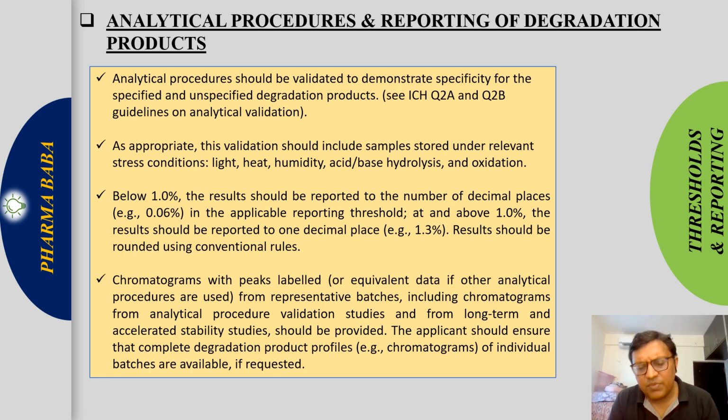Validated means it should be able to distinguish each and every impurity, and that method should be validated with reference to the ICH Q2 guideline. Okay, so the method used to determine the impurity should be validated and should be stability indicating. This is the first thing.